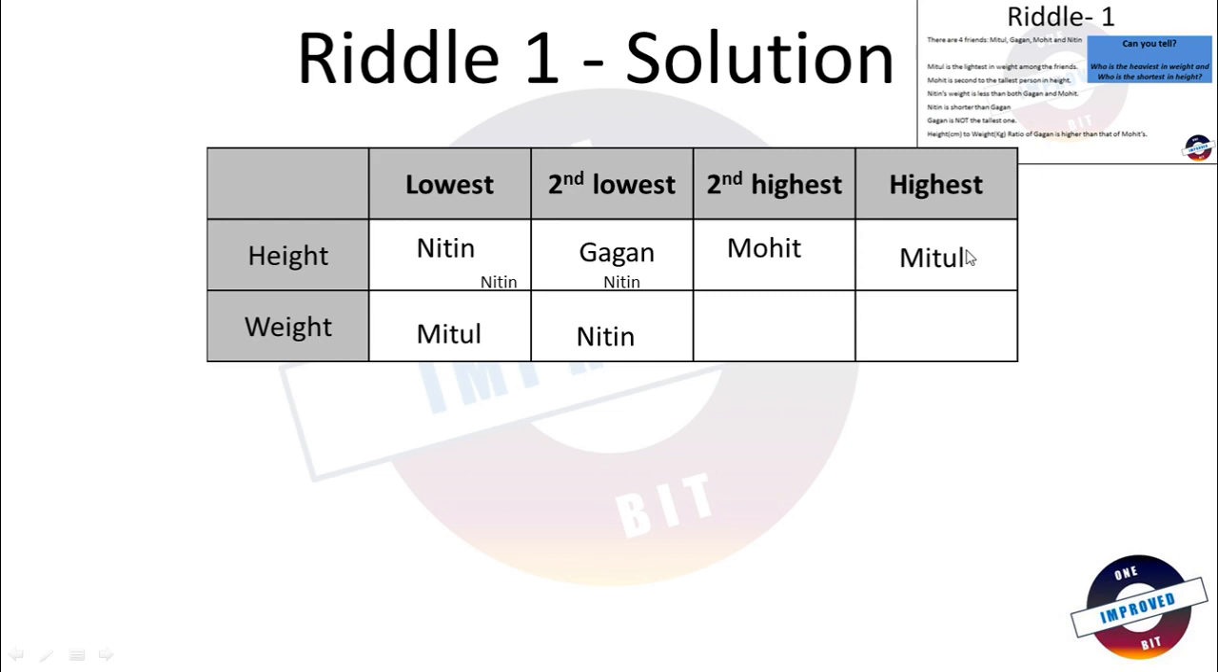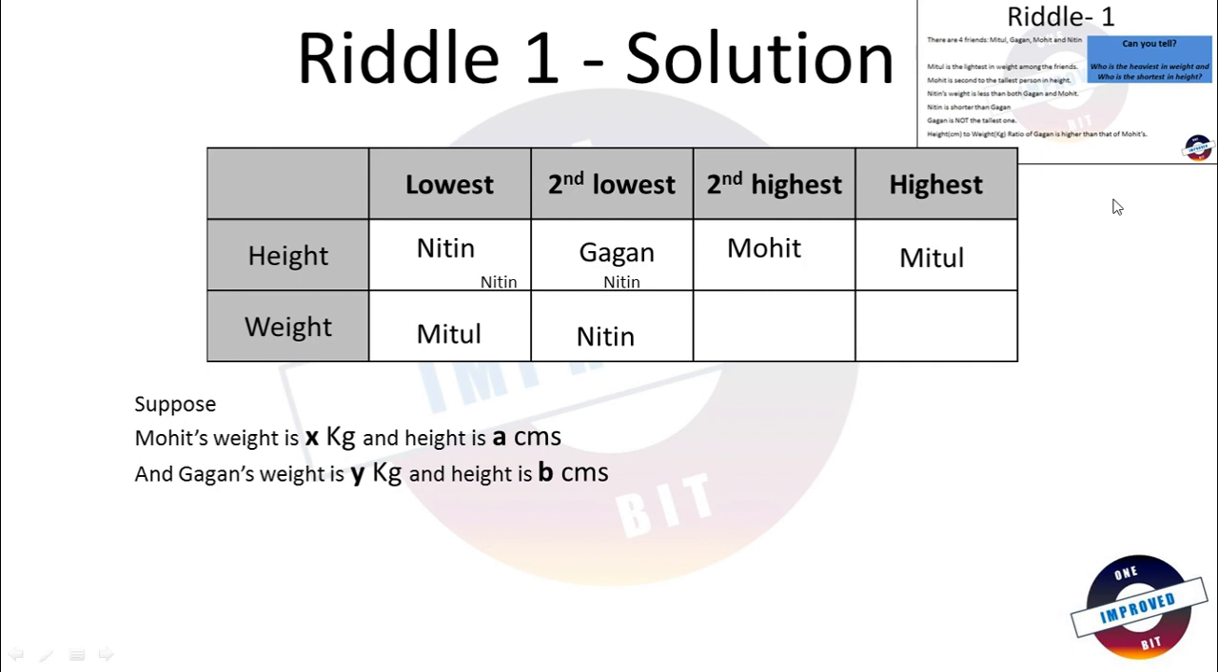Let us read the last statement. Height to weight ratio of Gagan is higher than that of Mohit. So let us suppose Mohit's weight is X kilogram and height is A centimeters, and Gagan's weight is Y kilogram and height is B centimeters. From this table, we can see that the height of Mohit is more than the height of Gagan, which means A is greater than B.